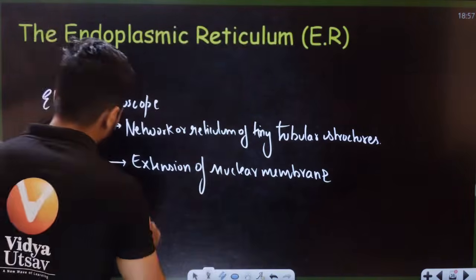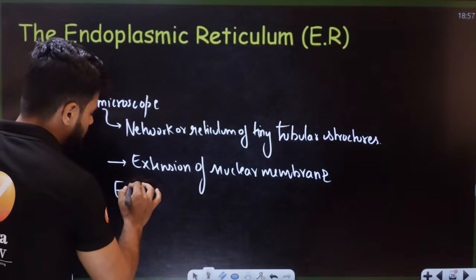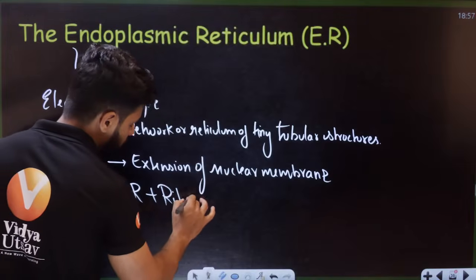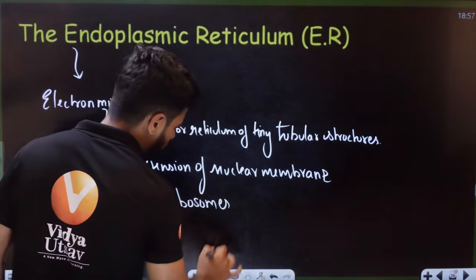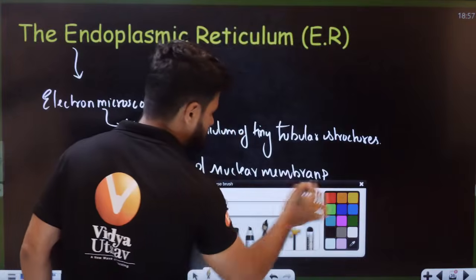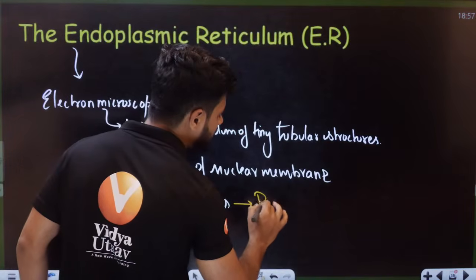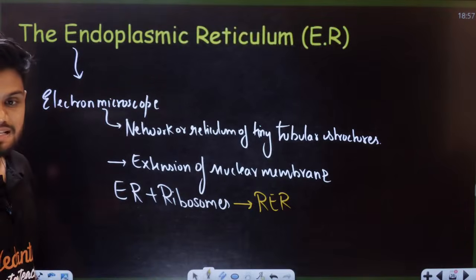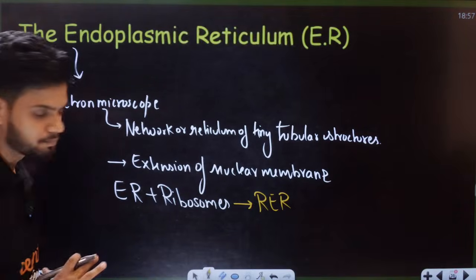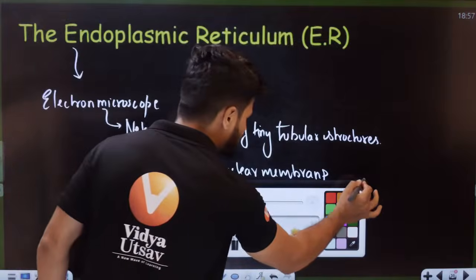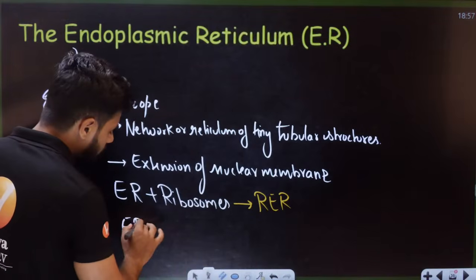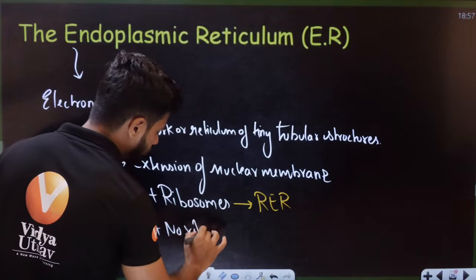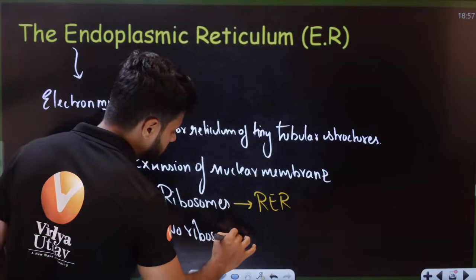Now, students, the ER can be of two types. If the ER has ribosomes in it, then it is called RER, rough endoplasmic reticulum. If the ER has no ribosomes, it is very smooth.